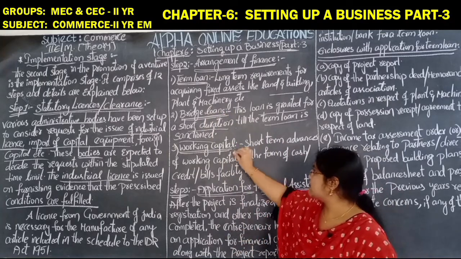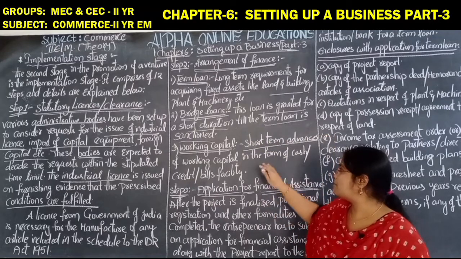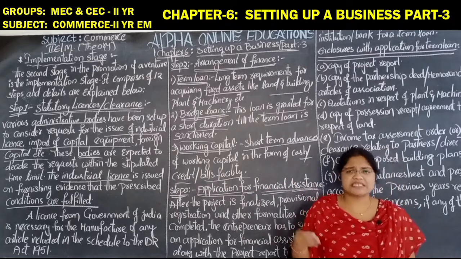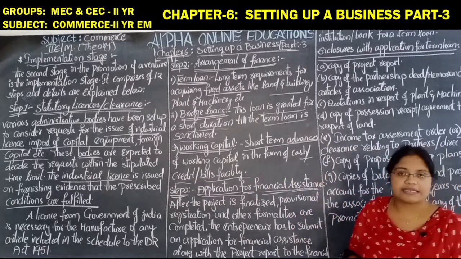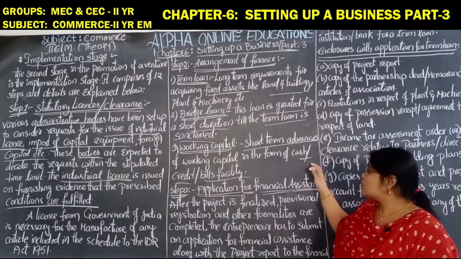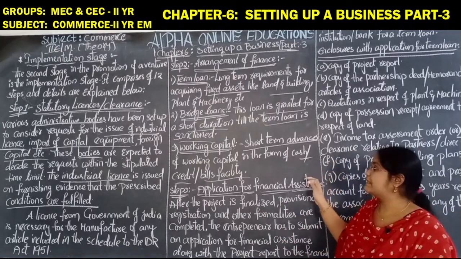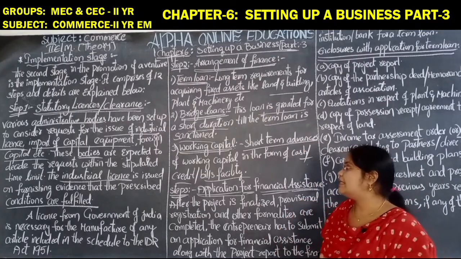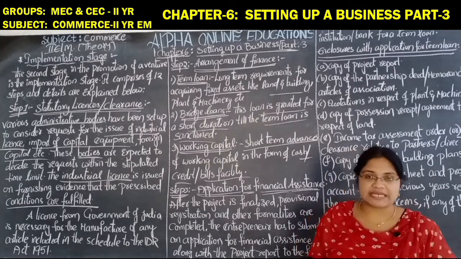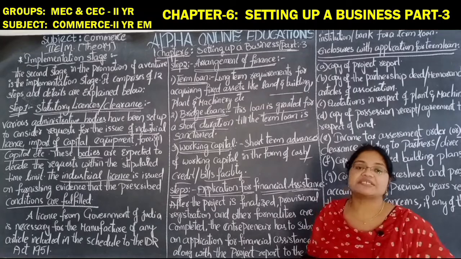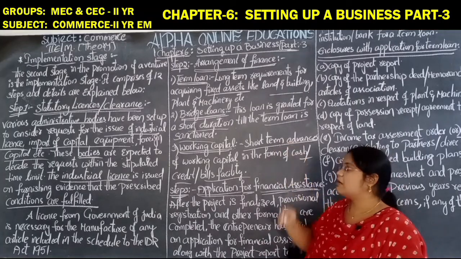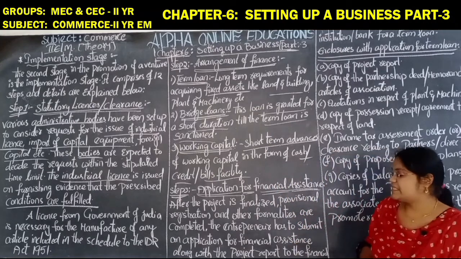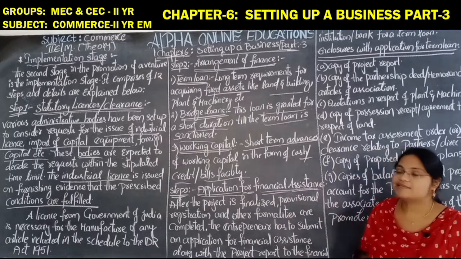And afterwards, working capital: short-term advances of working capital in the form of cash credit and bills facility, just like bill discounting. Bills of exchange and promissory notes fall under the category of short-term advances. These are required for day-to-day working capital, for example to purchase daily raw material and to pay daily wages. Whatever the daily requirements are, we require working capital to fulfill them.